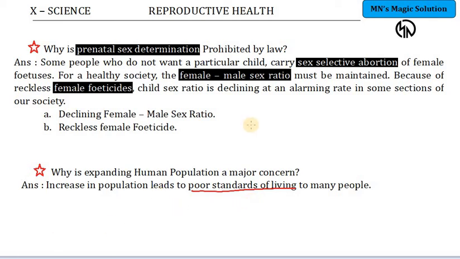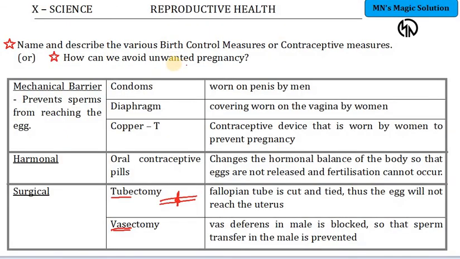Now, one more important idea that I want to discuss: a question is asked repeatedly and students repeatedly give wrong answers for it. That is relevant to avoiding pregnancy. If the question is asked about avoiding pregnancy, the person should answer with all these 3 methods.